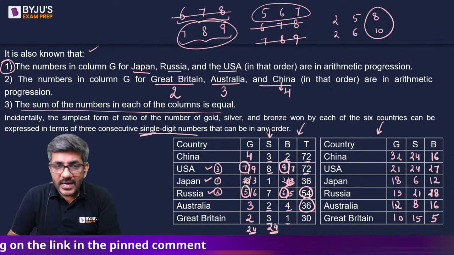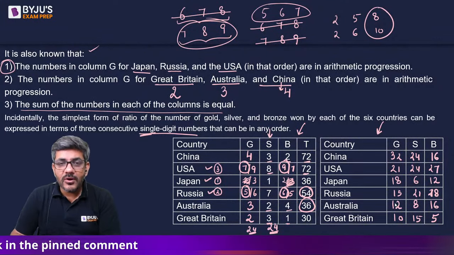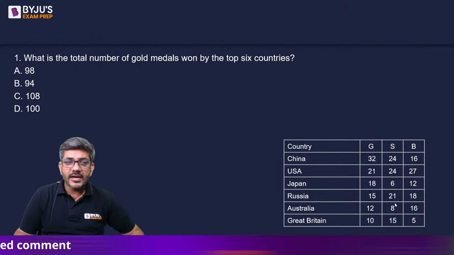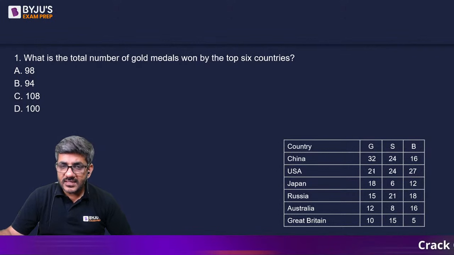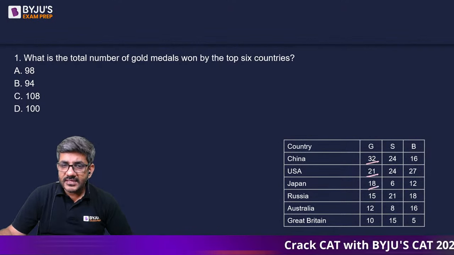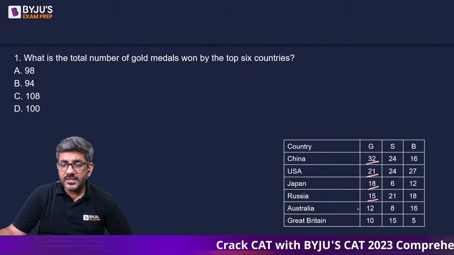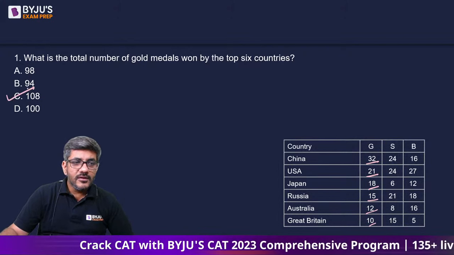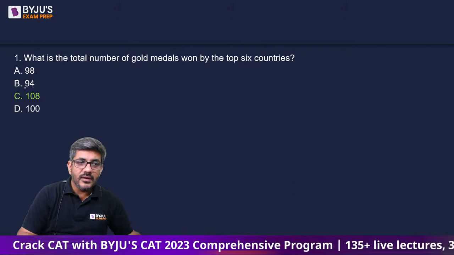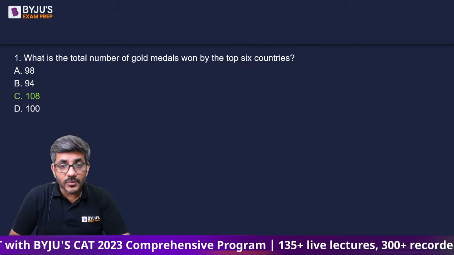So let's have a look at all the questions now which are based upon it. I have already made this table and kept it for you. What is the total number of gold medals won by the top 6 countries? Let's all order them. 32 plus 21, 53 plus 18 is 71. 71 plus 15 is 86. Plus 12 is 98. Plus 10 is 108. So my answer for question number 1 is option C, that is 108.